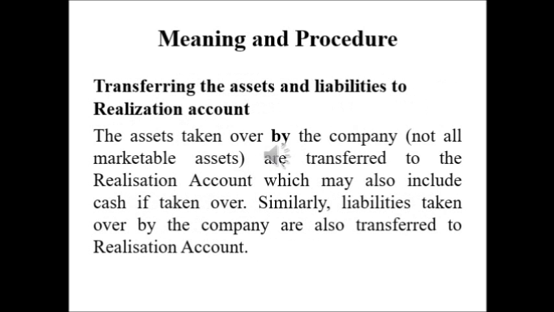Now we have to see the procedure. First, we have to transfer the assets and liabilities to the realization account at book value. The assets are first transferred to the realization account, then the liabilities are transferred to the realization account. Sometimes they take the cash also, so then you have to transfer the cash also. Whatever assets and liabilities are there in the balance sheet are first transferred to the realization account.